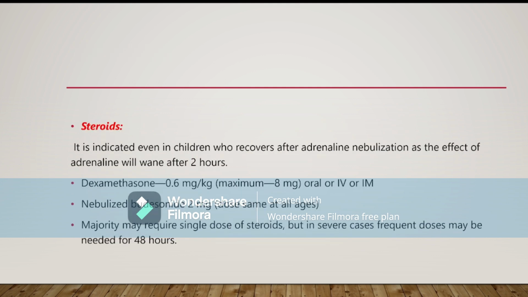And we also give steroid, because steroid decreases the inflammation of the vocal cord and the larynx and trachea, and it is given at a dose of dexamethasone 0.6 mg per kg, oral or IV or IM. If we give nebulization, then it is budesonide 2 mg. The dose is the same for all ages. Adrenaline is given to decrease the vasoconstriction and decrease the edema in the larynx and vocal cord and also the trachea. And steroid is given to decrease the inflammation. So this is the treatment protocol.